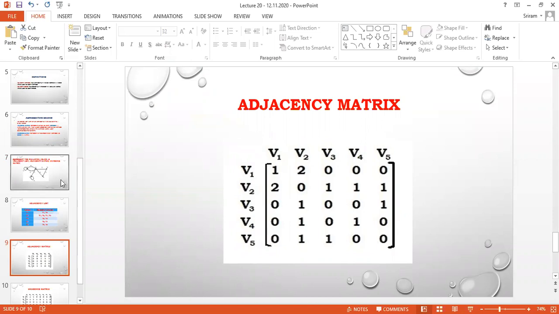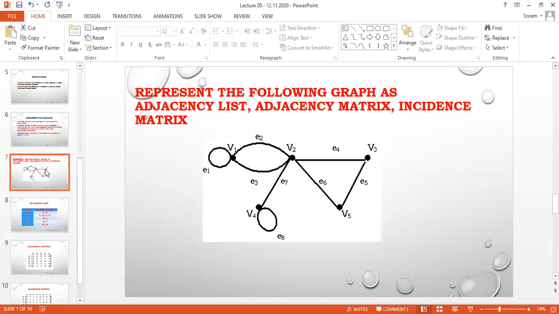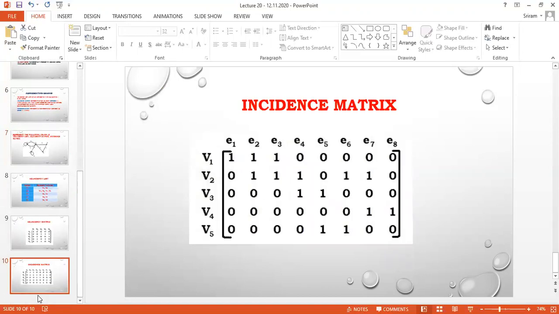I am going to take the vertices and check how many edges are passing through them. The final last idea is called incidence matrix. The meaning of incidence matrix: I am going to map between the vertex and the edges.